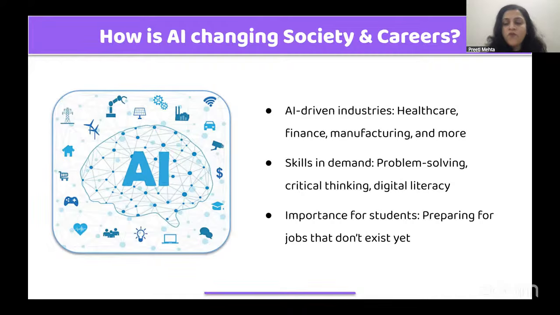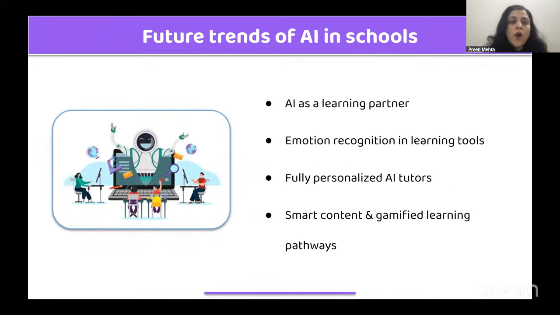Now, let us move ahead and understand what kind of future trends of AI we can observe. AI can be used as a learning partner. It will be used for emotion recognition in learning tools. We will have a fully personalized AI tutor with us, and it will also help us to generate smart content and gamified learning, which will increase interactivity amongst the students, which will take your learning experience to the next level, your teaching experience as well.